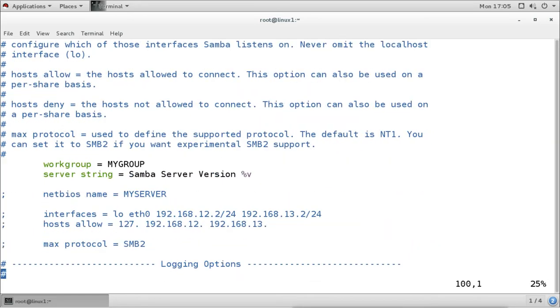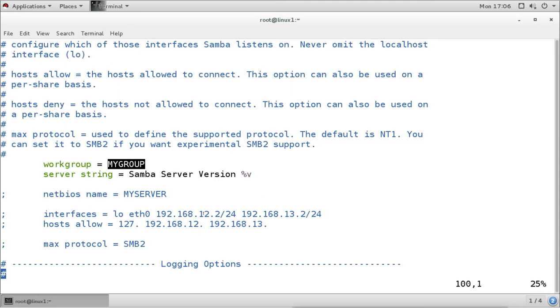In the global section, the first thing decided here is the workgroup name, because in a Windows environment we are either in a workgroup or in a domain environment. In both cases we have to define the workgroup name or domain name. If we are working on a workgroup, this machine also has to be in the same workgroup, and the workgroup name must be the same as it is configured in the Windows environment.